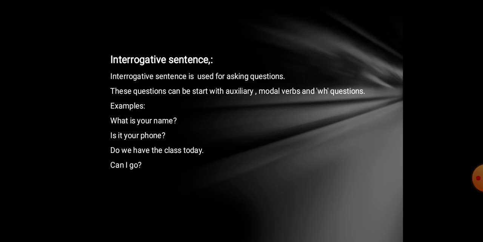Okay. For example, if you look at the sentences and the examples, a WH question refers to words like what, where, who, whom, etc. And the modal verbs refer to words like can, could, may, might, etc., as we have studied. Now, if you look at the example in the given slide, it is: what is your name? This question starts with WH, so that's why we call it a WH question. So, what is your name?